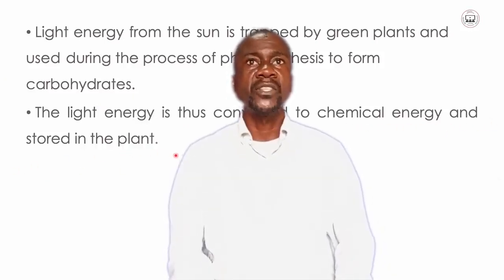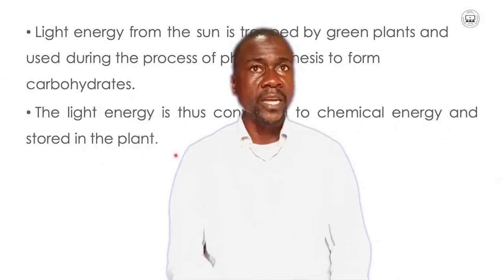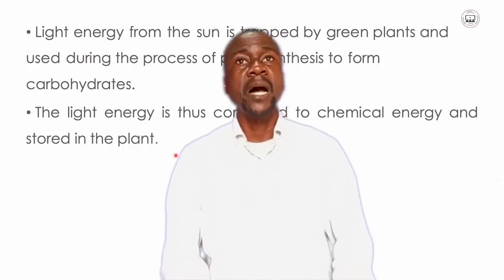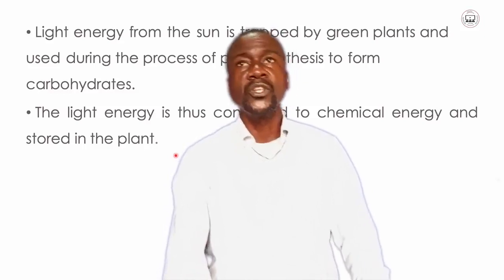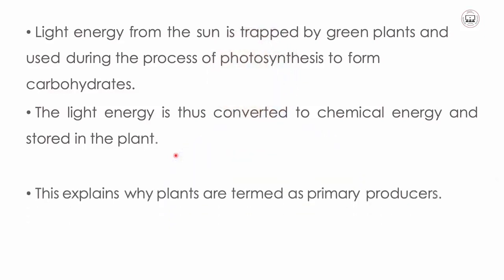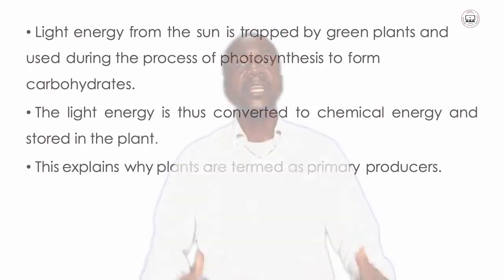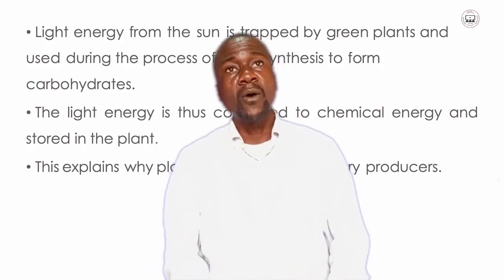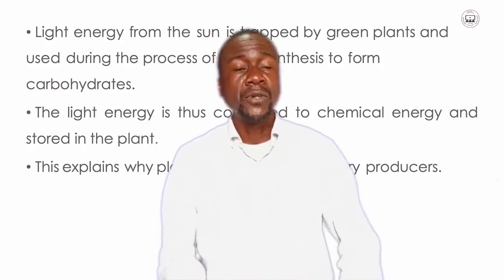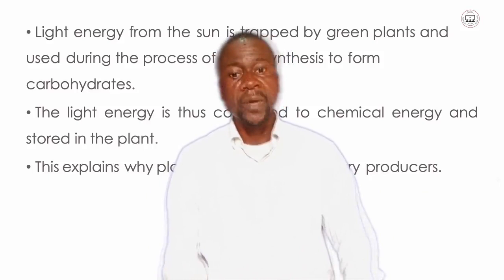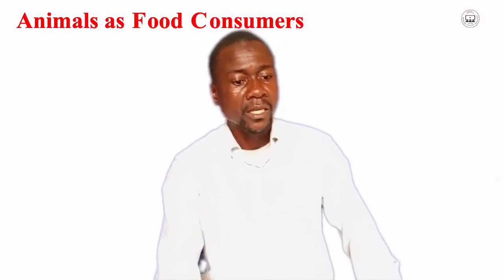Yeah. So this explains why plants are termed primary producers. They make their own food and have life existing without depending on other organisms.